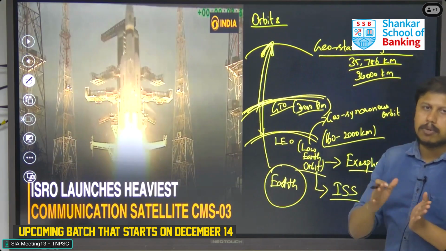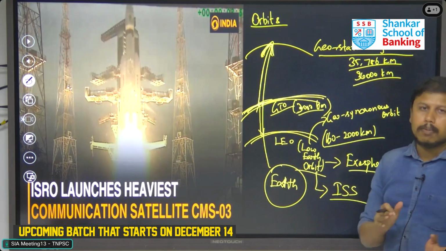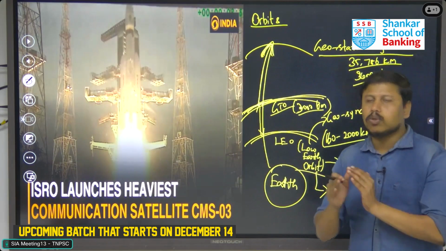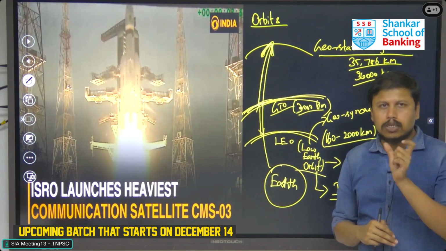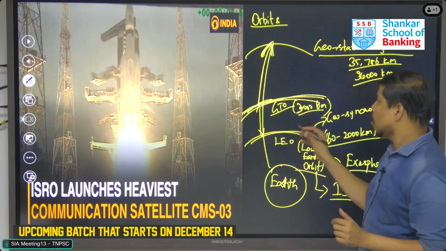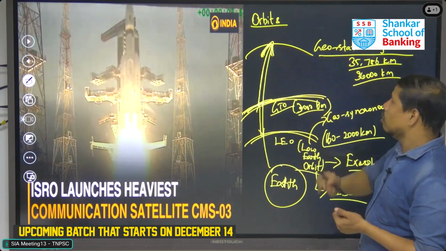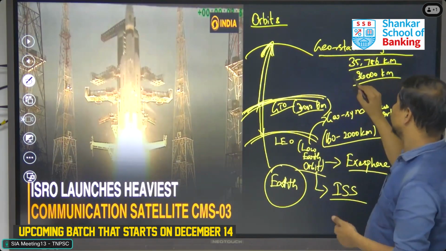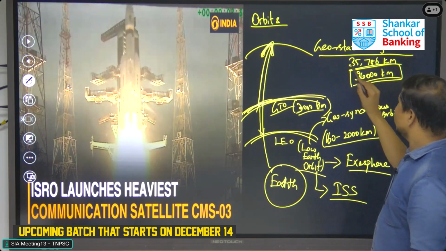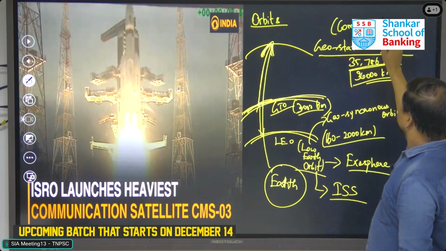So the distance of the orbits from the Earth: the low Earth orbit is located at an approximate distance of 160 to 2,000 kilometers, and the next orbit is called GTO, geosynchronous transfer orbit, located approximately 3,000 kilometers away, and the final orbit is called geostationary or higher Earth orbit, located at an approximate distance of 36,000 kilometers, which is mainly used for communication satellites.